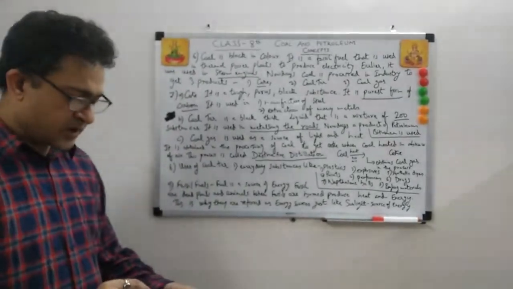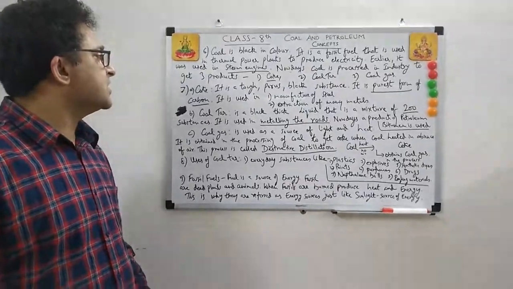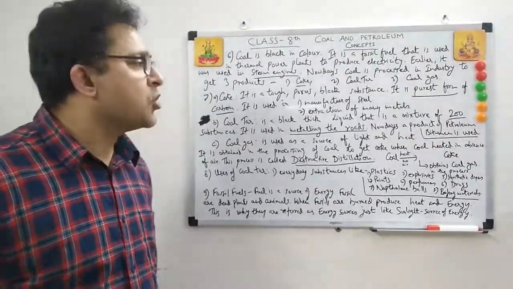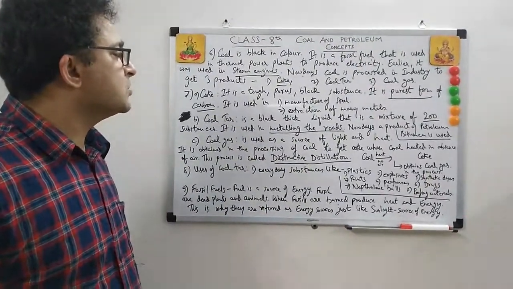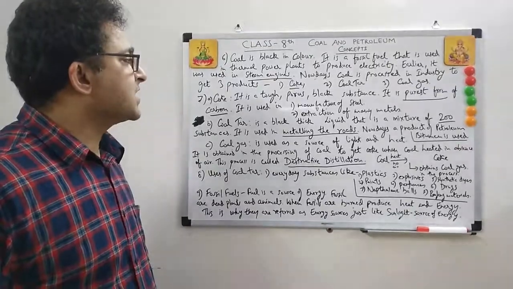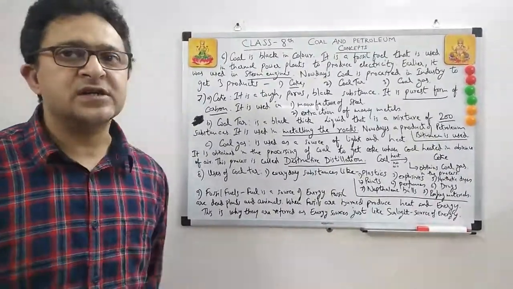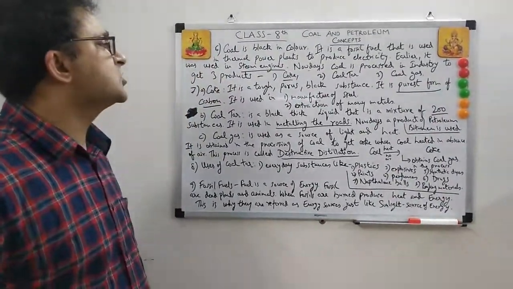If a question comes asking for the advantages or benefits of coke: whenever you get metal oxides in nature, coke is a reducing agent. So coke is a reducing agent and it is used in the extraction of many metals.